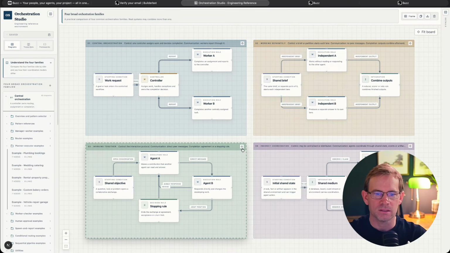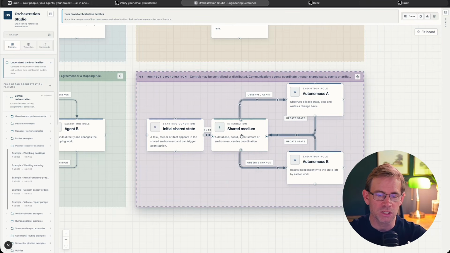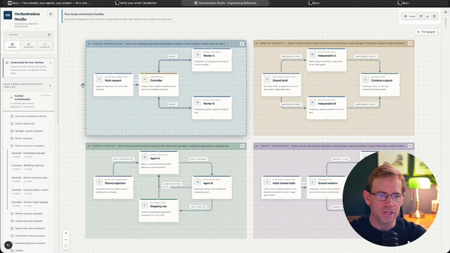The third pattern is the so-called working together, where worker A and worker B are communicating, and at some point you have a stopping rule where the work stops. You have a shared objective which goes into the system, and then worker A and worker B are working together until a stopping rule is met. Or you have indirect coordination, where you have a shared medium, and worker A and worker B are taking work from that shared medium, completing it and reporting back, inputting results back in, updating the shared medium. And there are often some stopping rules so the agents know when they are no longer required to do any work. Now, these four orchestration patterns are very broad families, and they're not mutually exclusive.